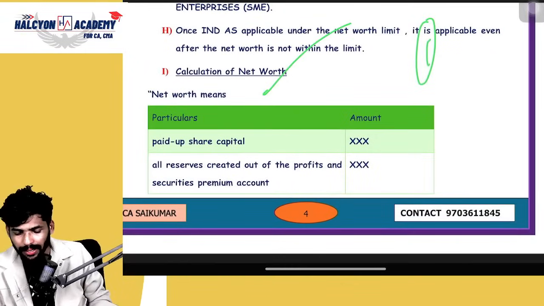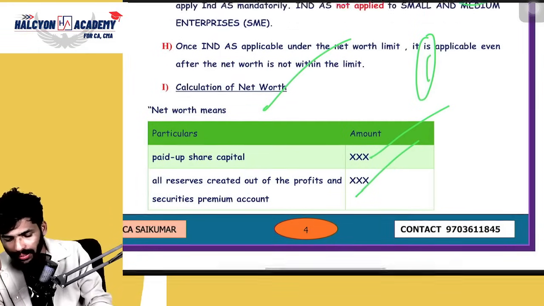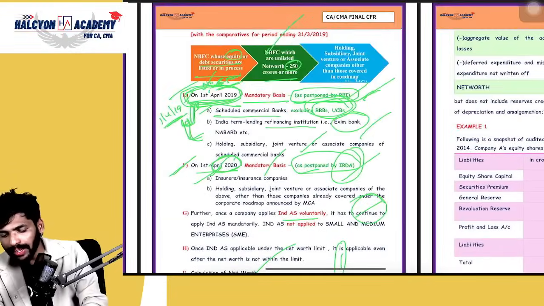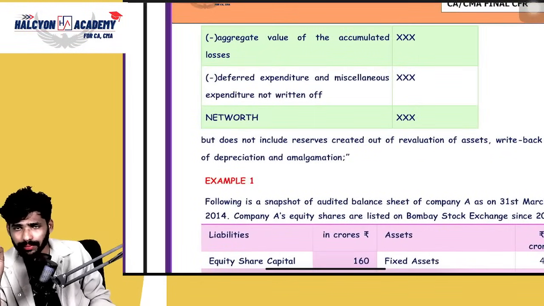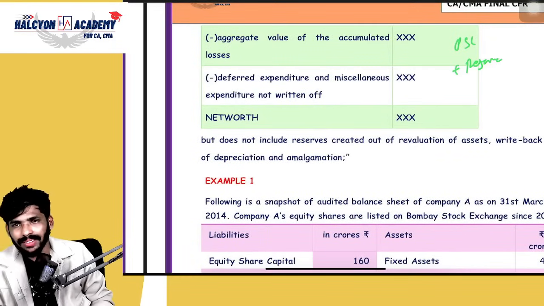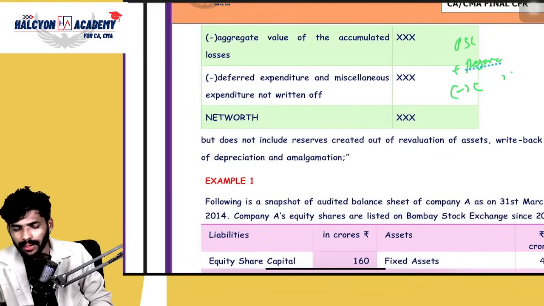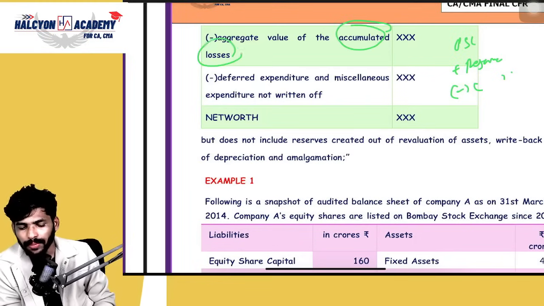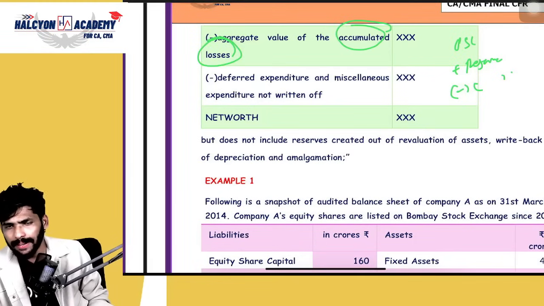I have already given the definition also. See, net worth means paid up share capital, all reserves created out of the profits, and securities premium only. Paid up share capital plus reserves, that's it. That is called net worth. If we have any losses, we need to reduce them from it: the aggregate value of the accumulated losses. If you have any P&L loss, yes, we need to deduct it.